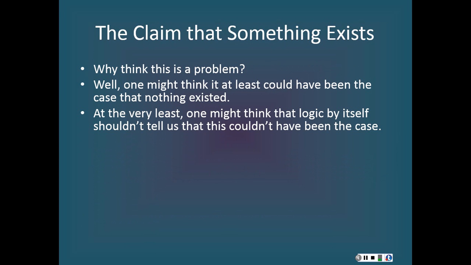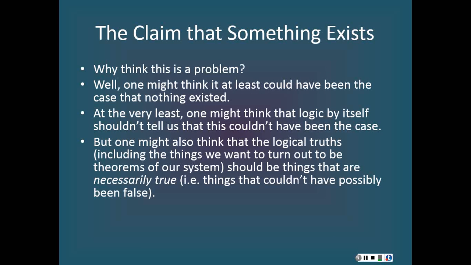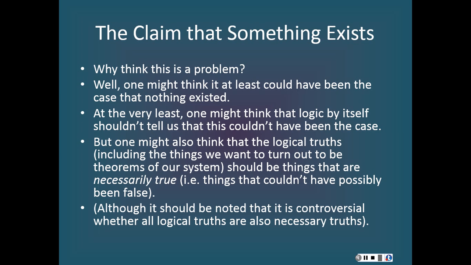At the very least, you might think that logic by itself shouldn't tell us that this couldn't have been the case. But one might also think that the logical truths, including the things we want to turn out to be theorems of our system, should be things that are necessarily true. That is, the logical truths should be things that could not have possibly been false. Now, this claim is actually a bit controversial.